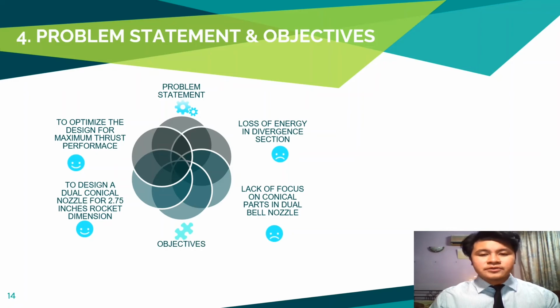Hence, the objective is to produce a dual conical nozzle for the 2.75 inch rocket known as CRV7 and, at the same time, maximize its thrust performance.